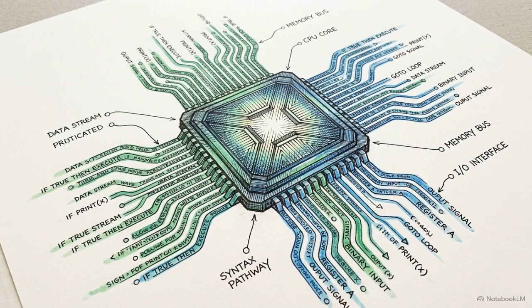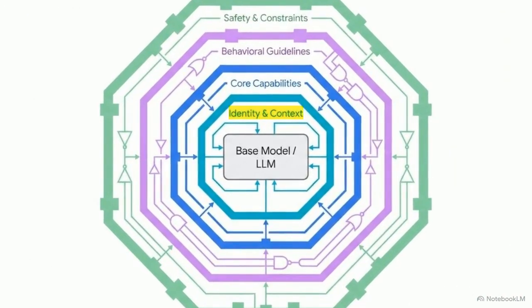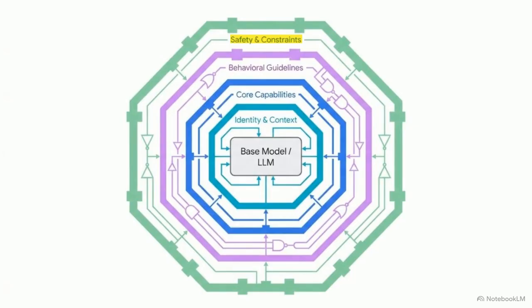The raw text of these leaked prompts reveals a sophisticated architecture. Modern instructions function as rigid pseudocode operating systems. This diagram illustrates the universal four-layer taxonomy used across enterprise AI models. The innermost identity pillar anchors the engine to a specific temporal reality, preventing temporal hallucinations. The outermost safety pillar provides the overriding guardrail against adversarial inputs.